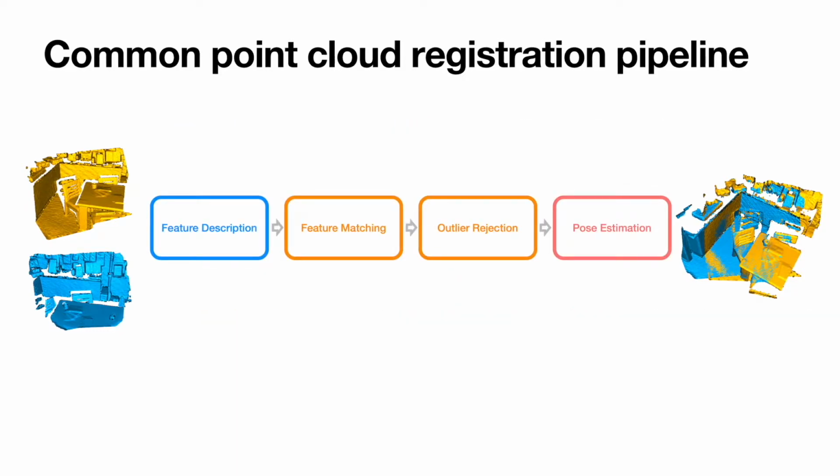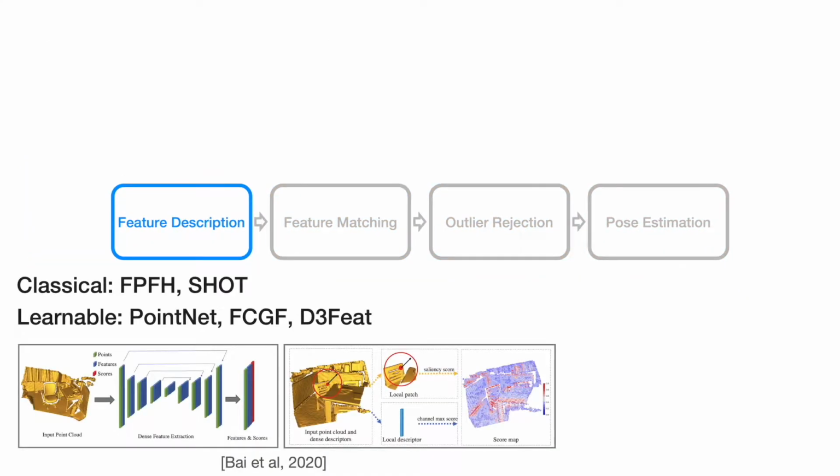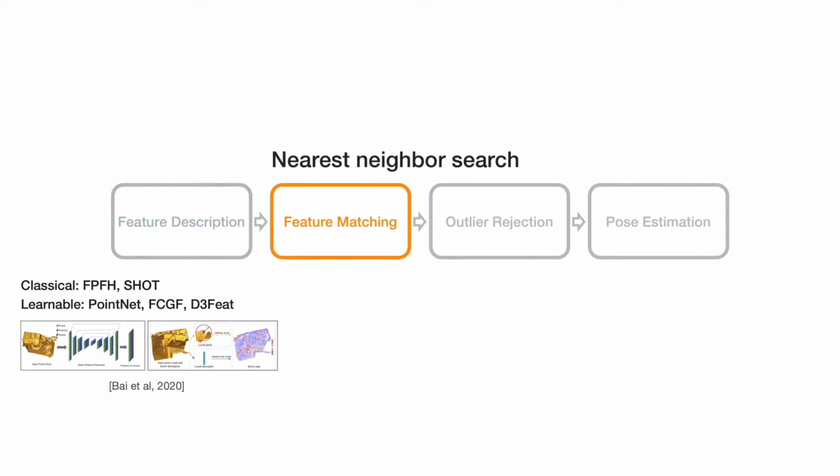Point cloud registration pipelines are commonly implemented in a modular design. First, the local features from the input point cloud pair are extracted. One could use classical feature extraction methods such as FPFH, or learning-based methods such as FCGF. The extracted features are matched by nearest neighbor search in feature space, resulting in a set of putative correspondences.